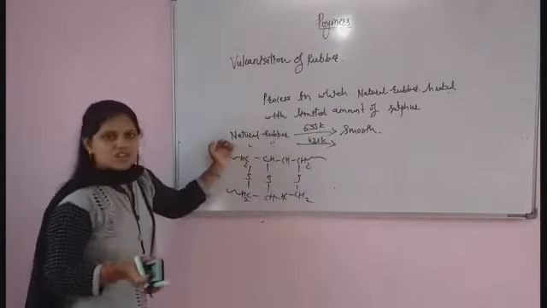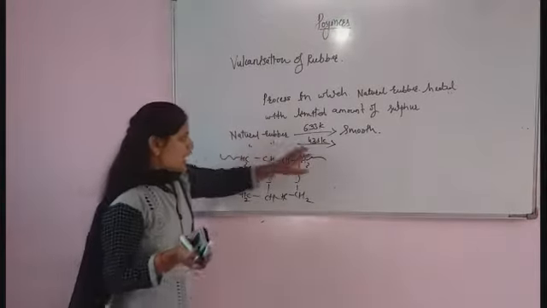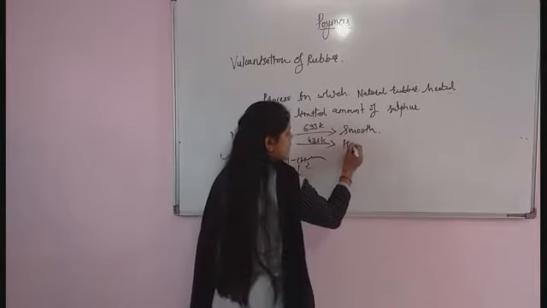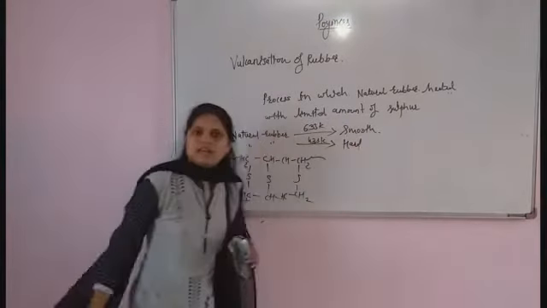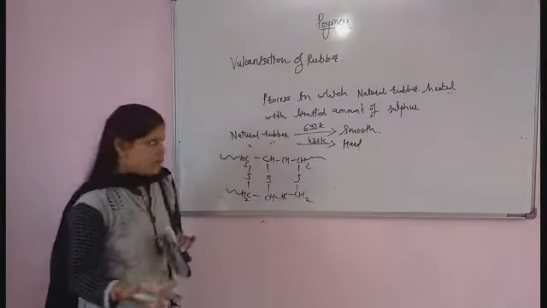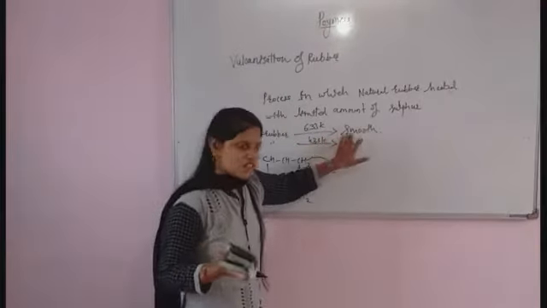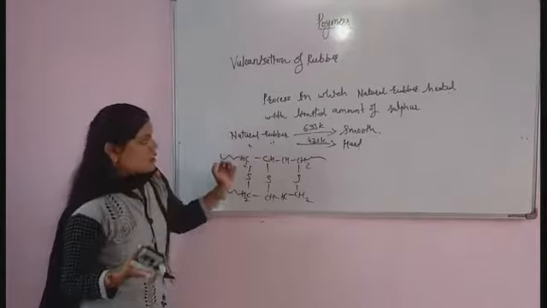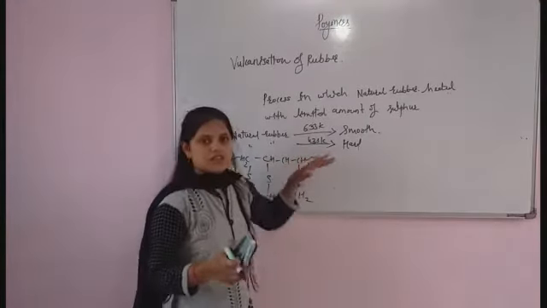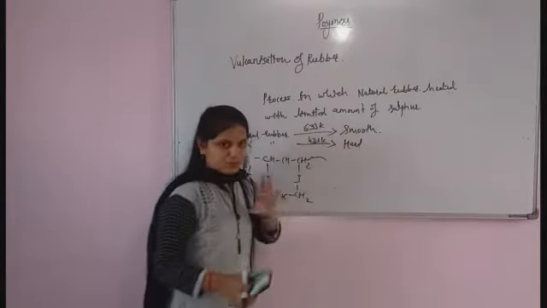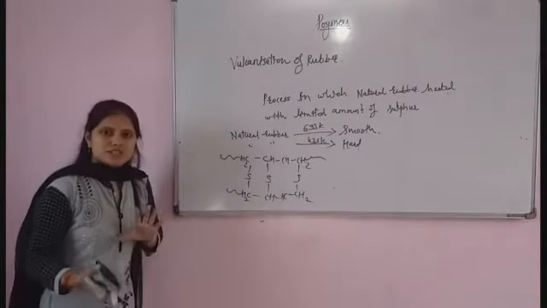Remember that if you use high temperature, the rubber formed is smooth, and at low temperature the rubber formed is hard. So it is a vulcanization process of rubber.